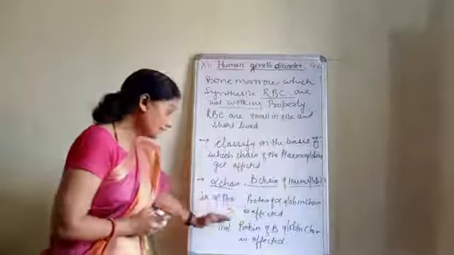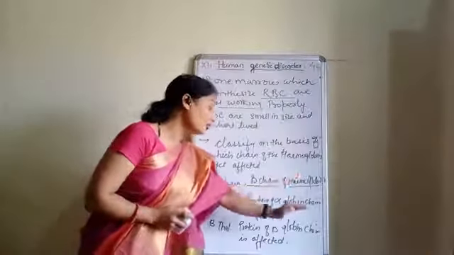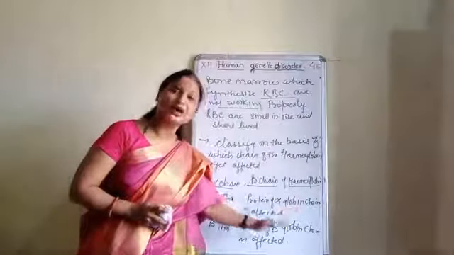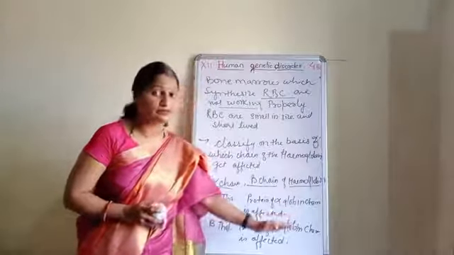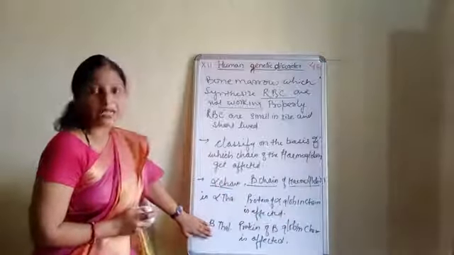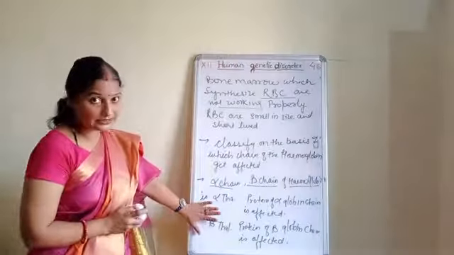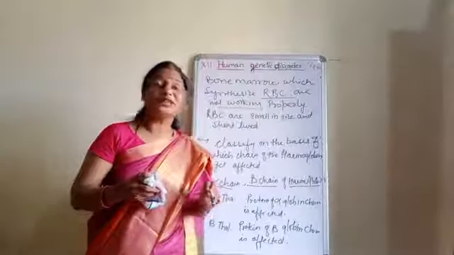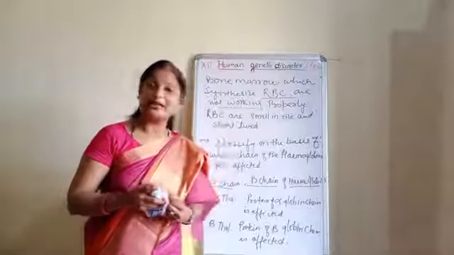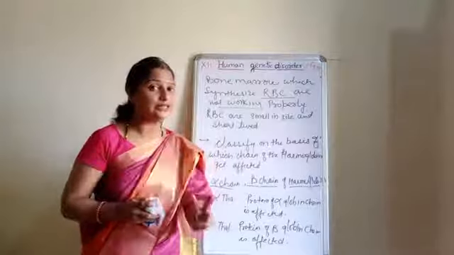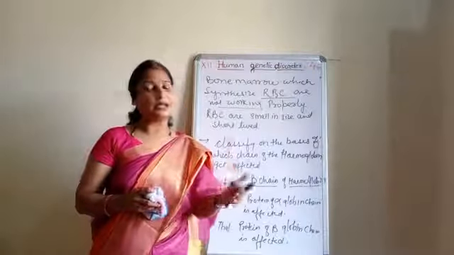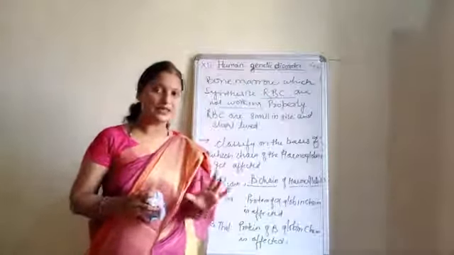And if the beta globin chain is affected, then we can call it beta thalassemia. So, on the basis of the chain of the hemoglobin, we can classify thalassemia into two: alpha thalassemia and beta thalassemia.